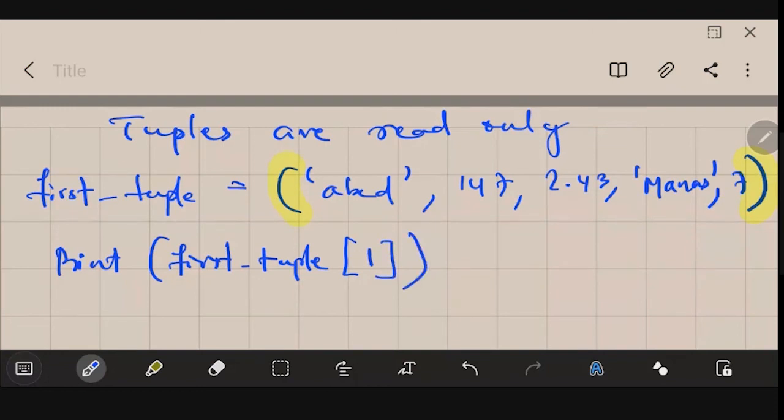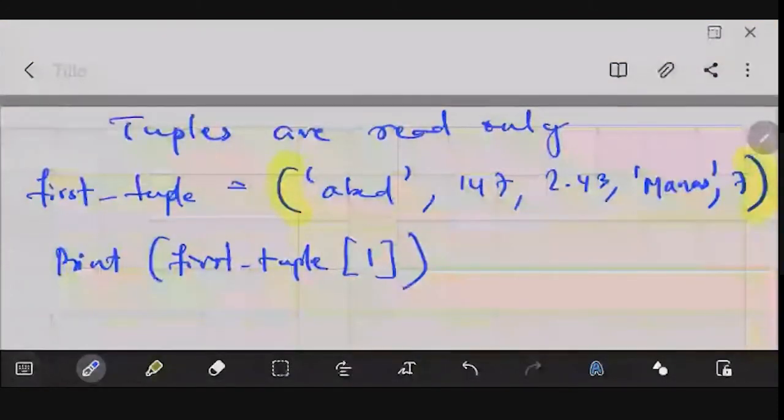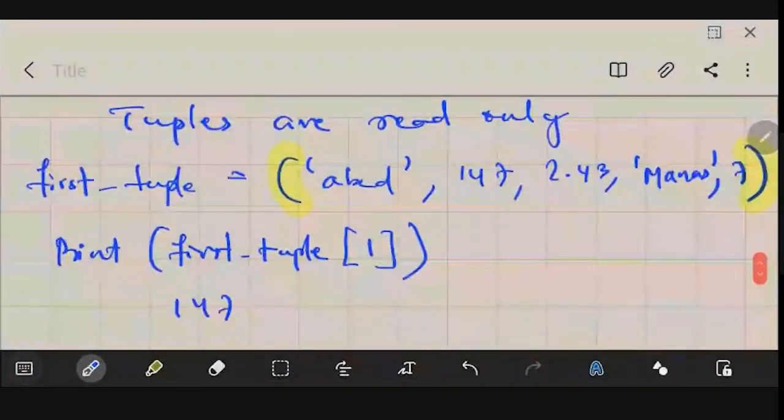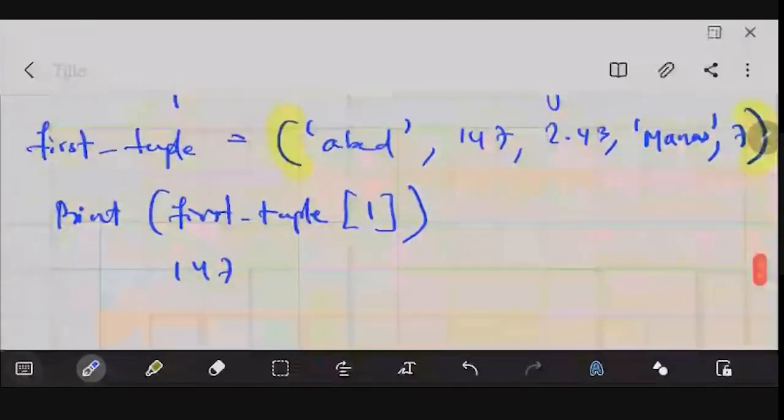Can you tell me what will be the output of this statement? Print first_tuple with 1 in brackets. So what will be displayed? Anyone? 147. Very good. So 147 will be displayed. If I had written 2, obviously 2.43 would have been displayed. If I write 3, then minus will be displayed. So only 147 will be displayed in this case.